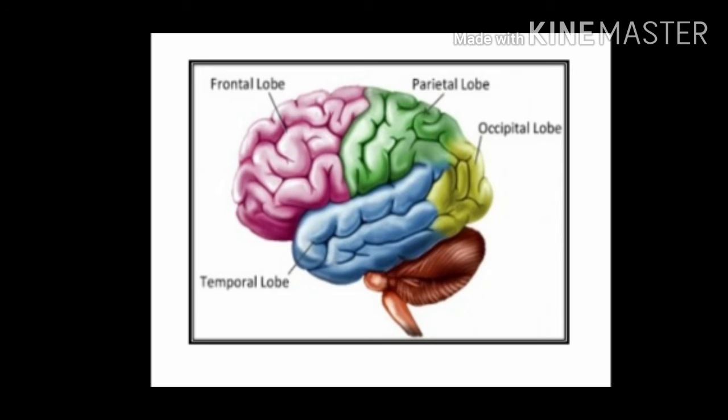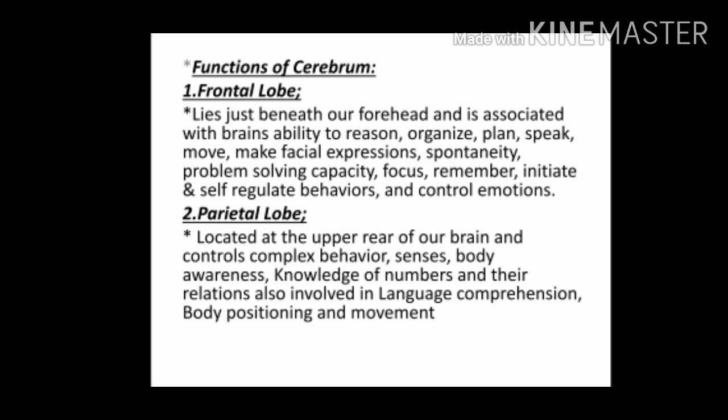It is shown in blue color. Next we have the occipital lobe, which is present at the back of our brain, shown here in yellow color. So these are the 4 lobes. Let us now discuss the functions of the cerebrum. We discuss them under the 4 lobes. Let's see what the different functions performed by the 4 lobes of these hemispheres are.